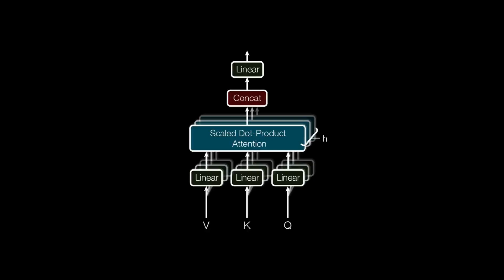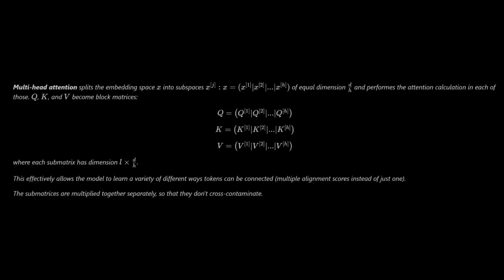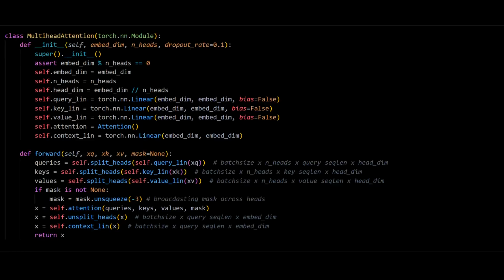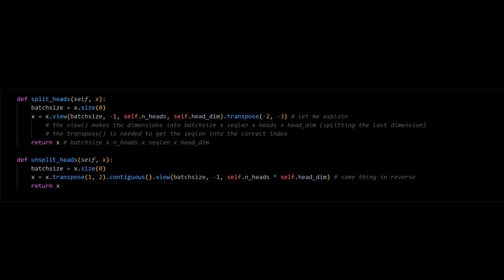Up next, as machine learning engineers, we want to run multiple of these in parallel. This is what multi-head attention is for. It slices all of the vectors and performs attention in the resulting subspaces, then concatenates everything back together. It also runs the reconstructed context vectors through another linear transformation to mix around the information from the subspaces. If we shuffle our tensors right, we don't need to loop over the heads. We can compute everything in parallel. Queries, keys, and values can either come from the same sequence, which is called self-attention, or in cross-attention, queries come from a different sequence.